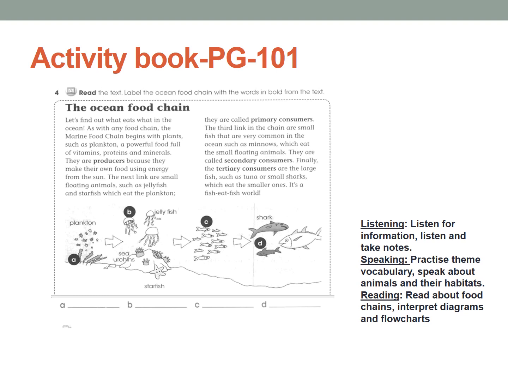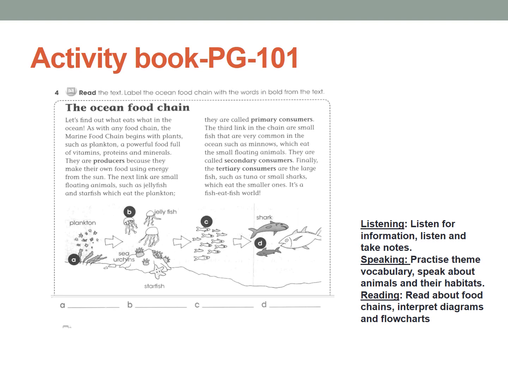The third link in the food chain are small fish that are very common in the ocean, such as minnows, which eat the small floating animals. They are called secondary consumers. They depend on animals, they eat animals. Finally, the tertiary consumers eat both flesh and plants, such as tuna or small sharks, which eat the small ones. It's a fish-eat-fish world. This is how they depend on each other in the sea, in the food chain.